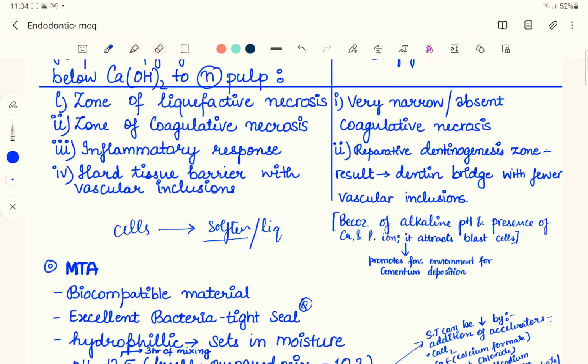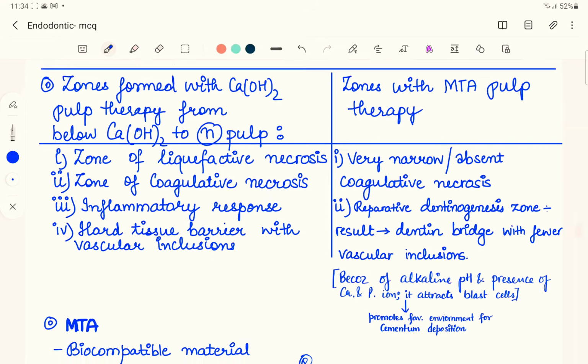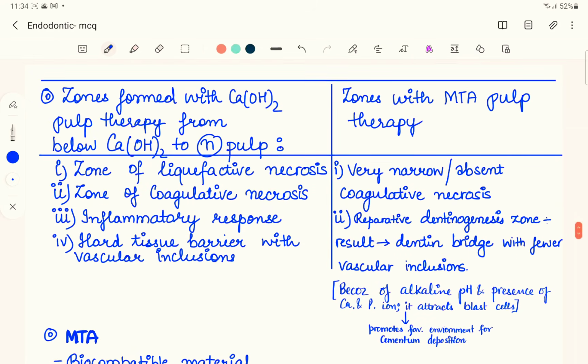While on the other hand, if you see zone of coagulation, that is because of ischemia, which is the stasis of the blood. So blood is not reaching the pulp, and that is why there is a coagulative necrosis. Then there is inflammatory response, and the calcium hydroxide will form a hard barrier, and it will take calcium from the blood. That is again a question which is frequently asked.